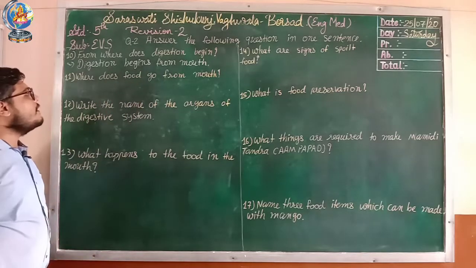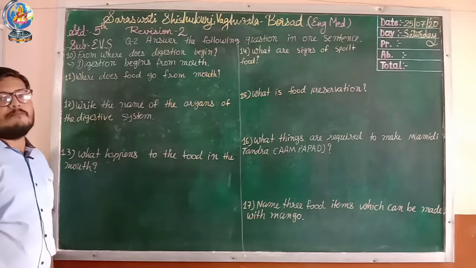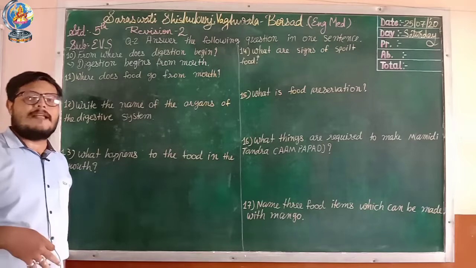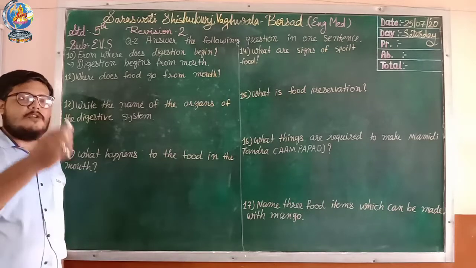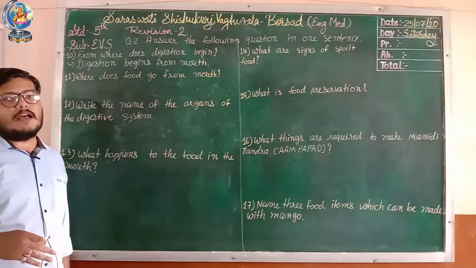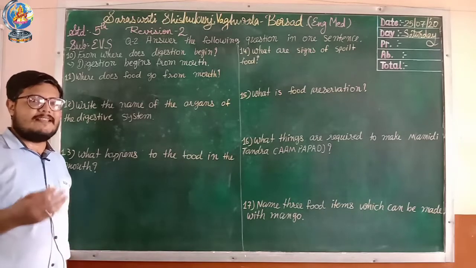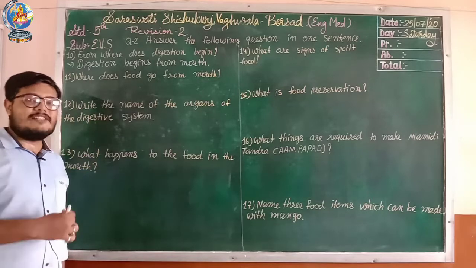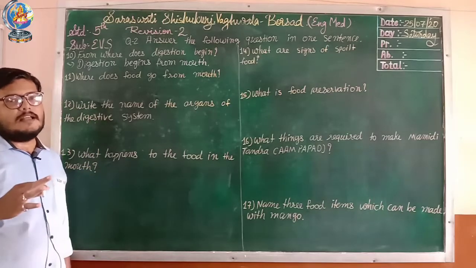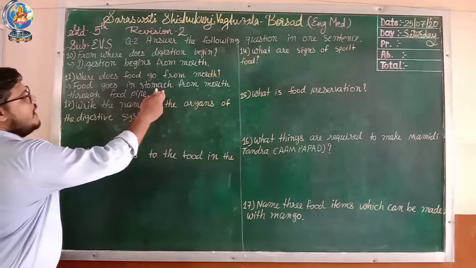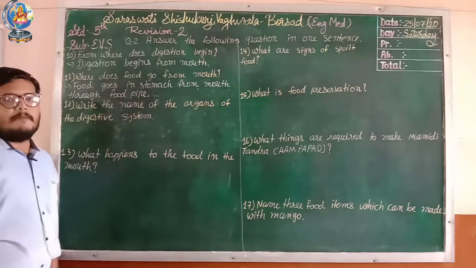So let's go with question 11. Where does food go from the mouth? As you all know, the organs of the digestive system are the mouth, food pipe and then the stomach. If you keep food in your mouth, it will pass through the food pipe and reach the stomach. Many students make a mistake and write food pipe, but no, the food will pass through the food pipe and reach the stomach. So the answer is: food goes to the stomach from the mouth through the food pipe.